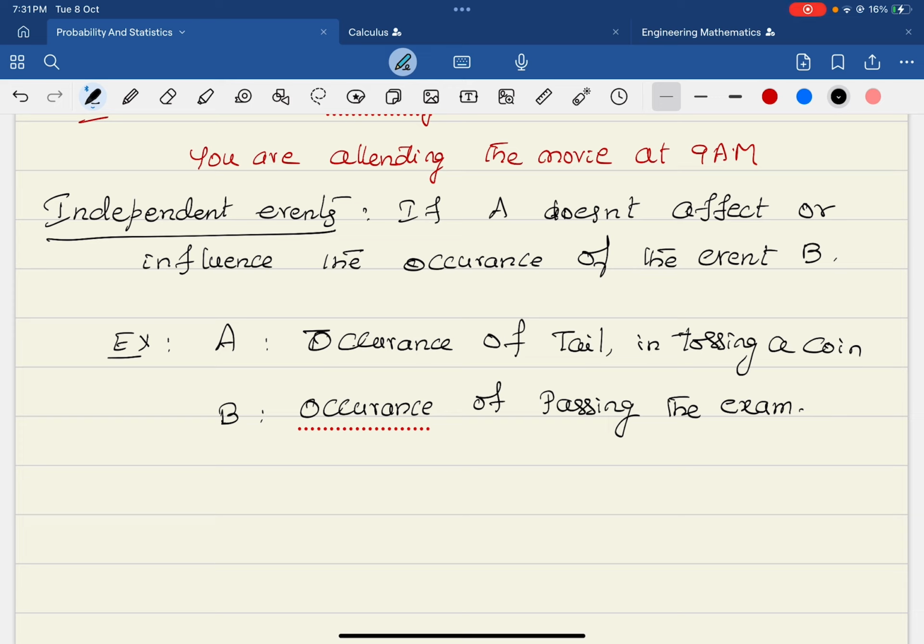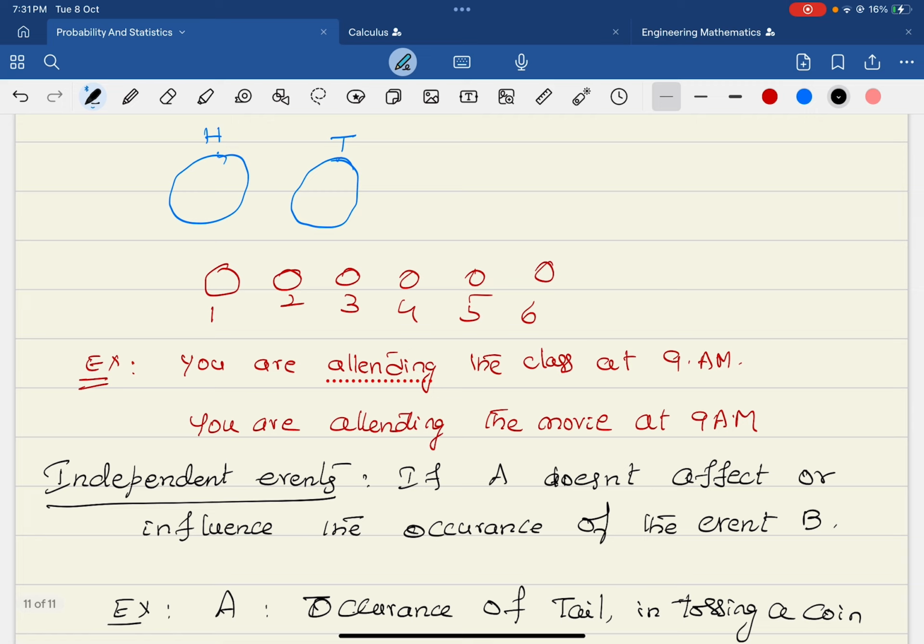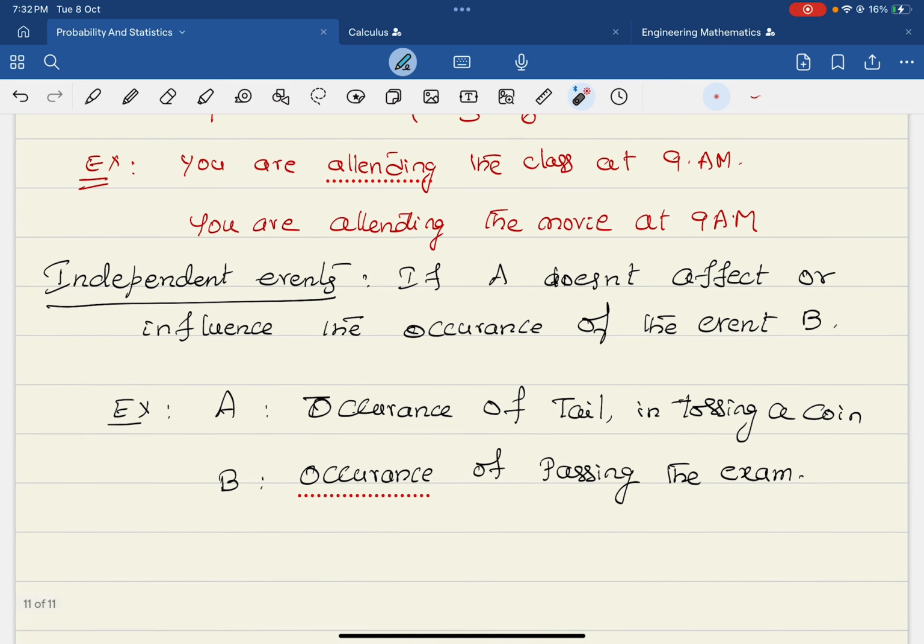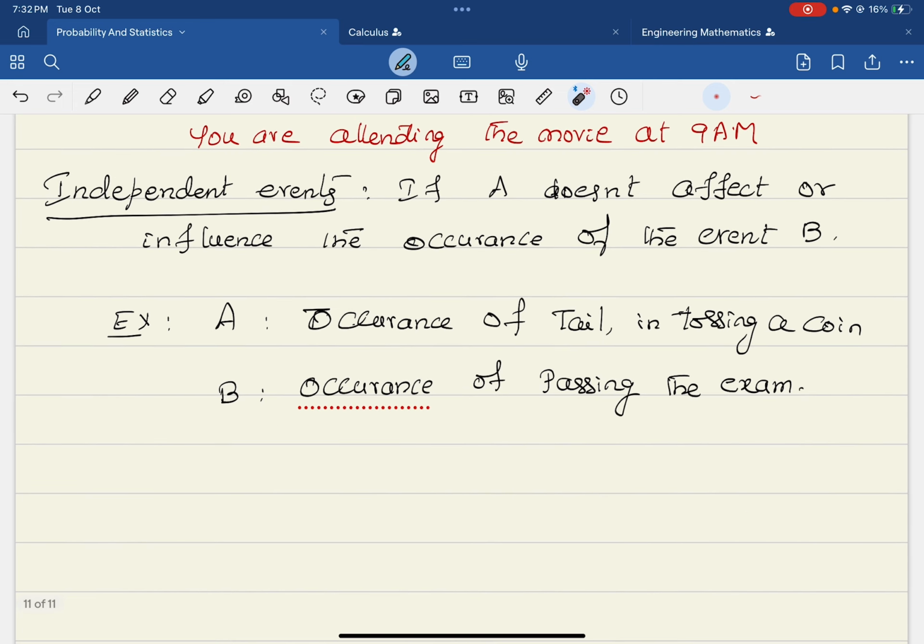Now many of the students ask me, what is the difference between mutually exclusive and independent events? As I told you, when I say mutually exclusive events, the intersection, that means both of them will not happen at a time. That is what mutually exclusive means. Correct? Now let us go to the independent events concept.